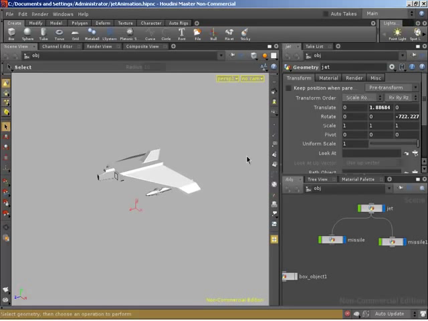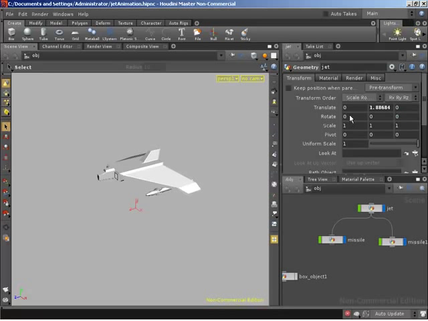Okay, so let's start by clearing out some of the parameters that we've already got values on from when we were demonstrating the parenting a few videos back. Yeah, that sounds good. Like -700 and some odd. Yeah, that's pretty crazy. So we can zero that out to get rid of any Z rotation whatsoever. And we've also got a translate Y of 1. We can just zero that out as well.